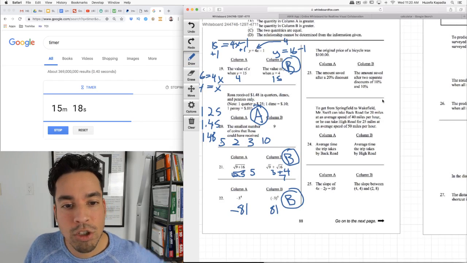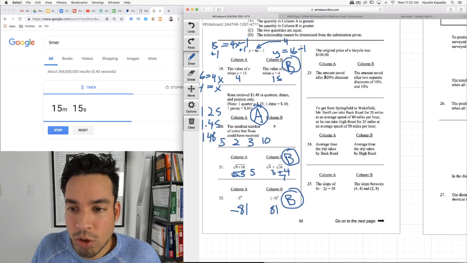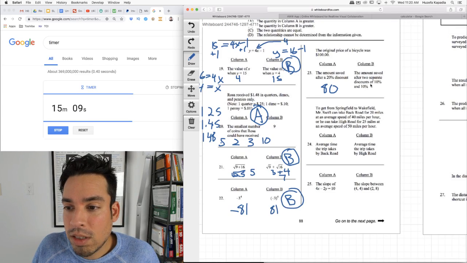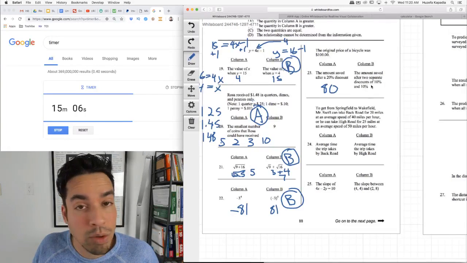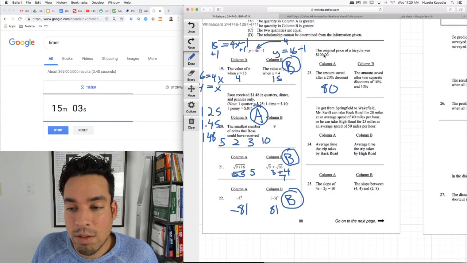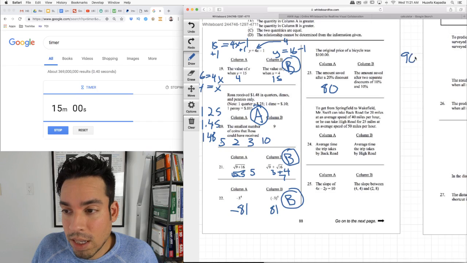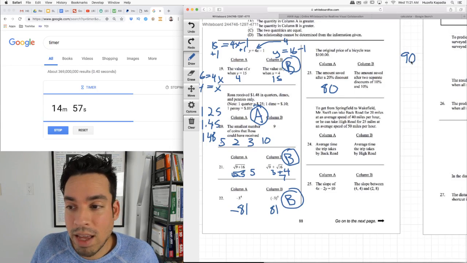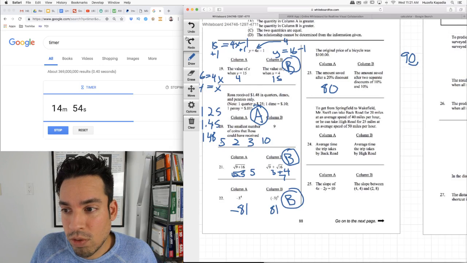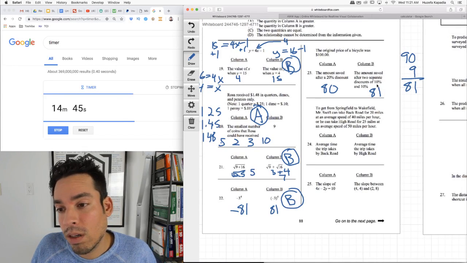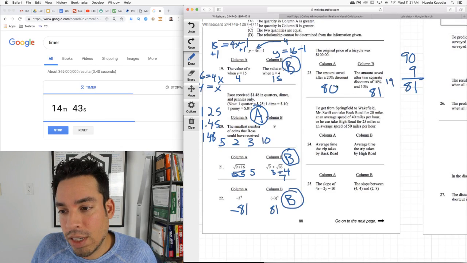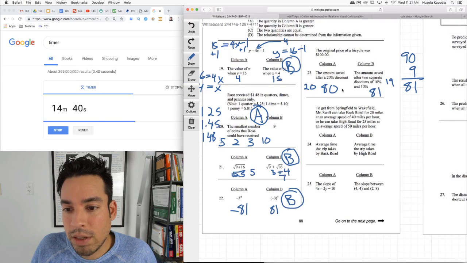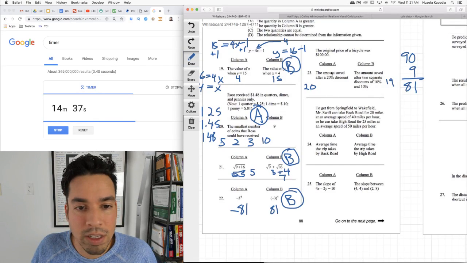The original price of a bicycle is $100. The amount saved after a 20% discount. So 20% of 100, you could probably do that mentally, is $20, so it's 80. The amount saved after two separate discounts of 10%. Now that seems like this would be the same, but let's think about it like this. First we take 10% of 100 off, and that becomes 90. Then we take 10% of that. A shortcut is you just move the decimal over once to calculate 10%. So 10% of that is 9, and the final price is 81. So this is actually worse. The amount saved is actually 19. The amount saved here is 20. Okay, so not these. So which one is bigger? It's column A.